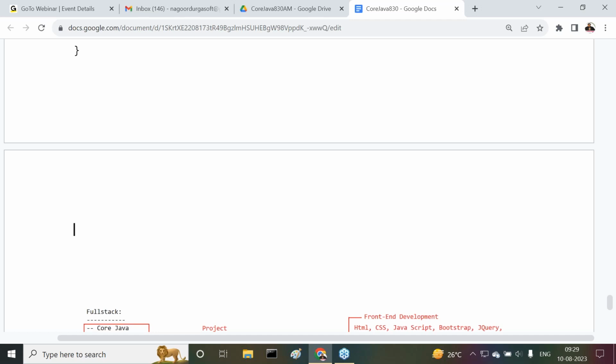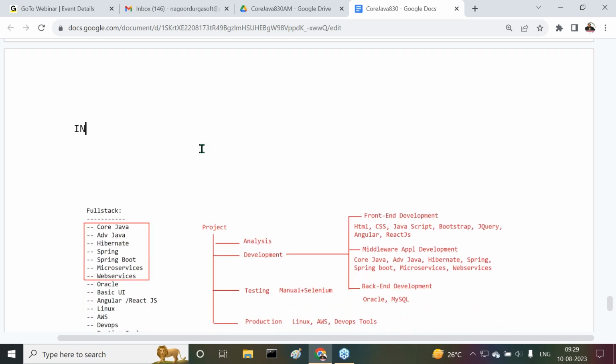Any number of classes we can write in our Java application. In Java applications, there are no limitations on writing the number of classes.